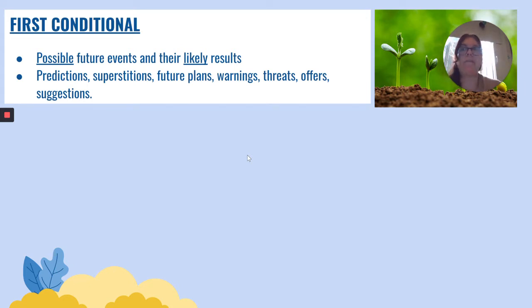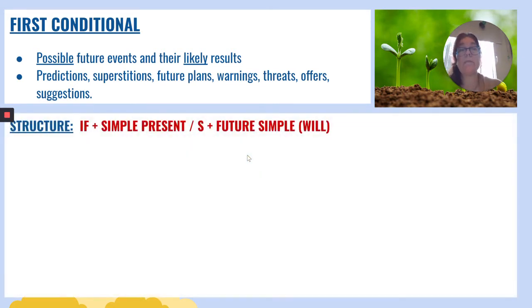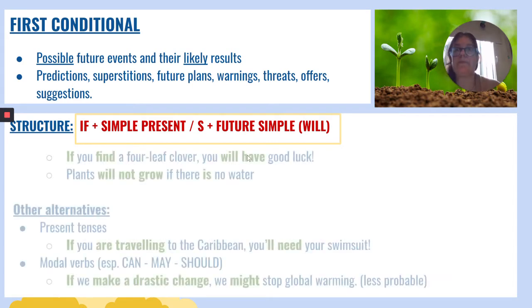Yes, that's an offer. Suggestions. And this is the structure, as I mentioned. You are going to generally use the word if plus the simple present in the first clause, and the subject with the future simple in the second clause.